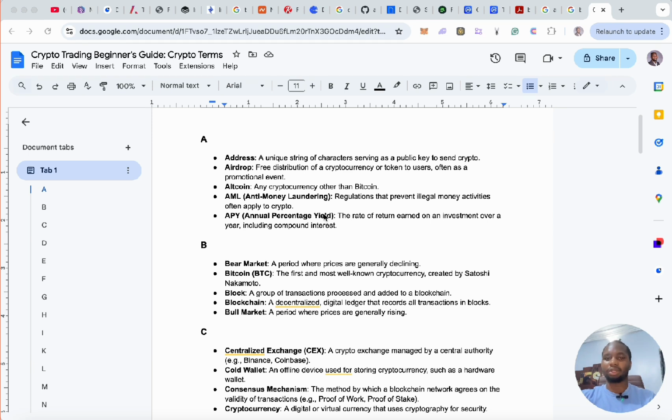APY talks about annual percentage yield. This is just basic investing, all right? It's the rate of return earned on an investment over a year, including compound interest. So it's talking about how much you earn from investing.